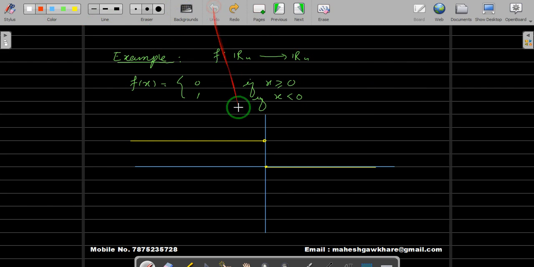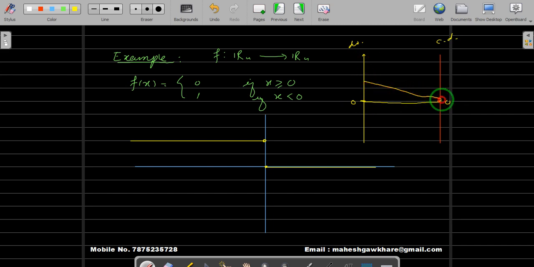Consider this to be our domain, and this to be our codomain. The way we have defined the function, at 0 the value is 0, so 0 is mapped to 0, and all the other points which are positive are also mapped to 0, so all these points will be mapped to 0.